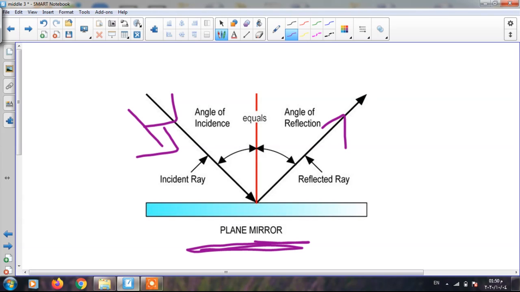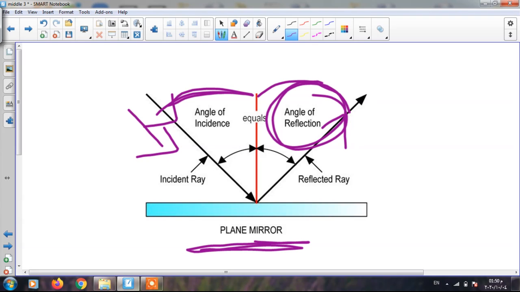The angle between the incident light ray and the normal is called the angle of incidence, and the angle between the reflected ray and the normal is called the angle of reflection.